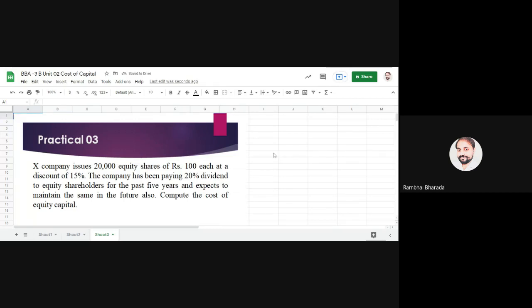Instead of adding, you need to deduct. So the calculation looks like Ke is equal to D divided by NP, and here D remains the same, 20. NP means 100 minus 15 minus 0, where 0 means issue expenses. I'm writing it here only for your understanding purpose; it is not necessary to write it every time. Now do the calculation: 20 divided by 85, you will get 0.2941.